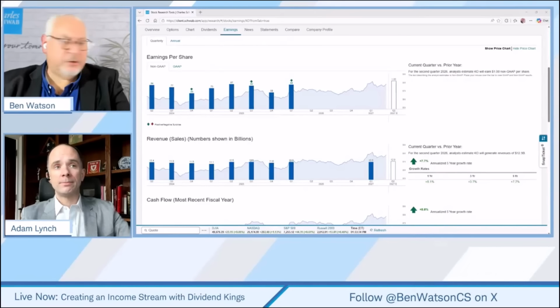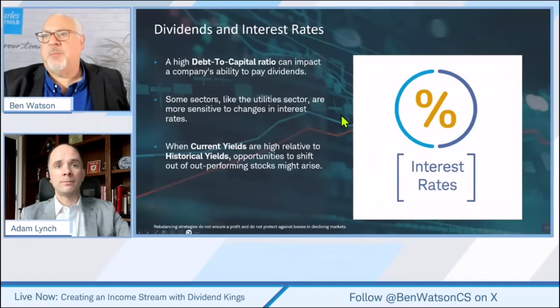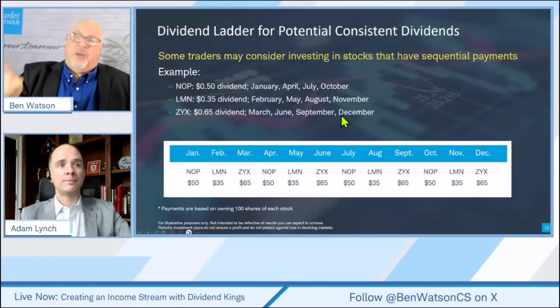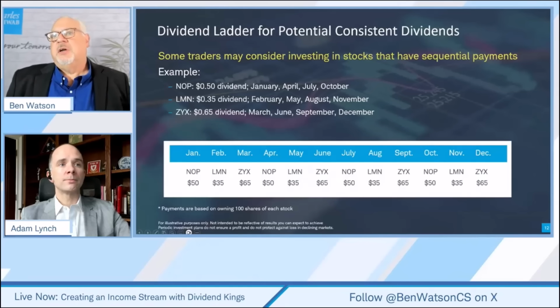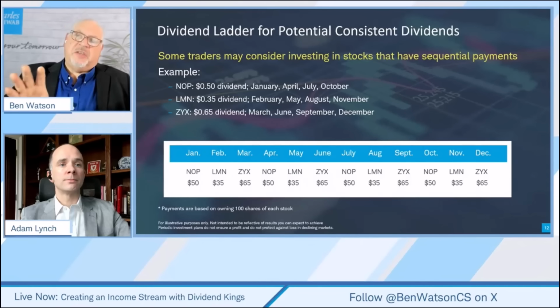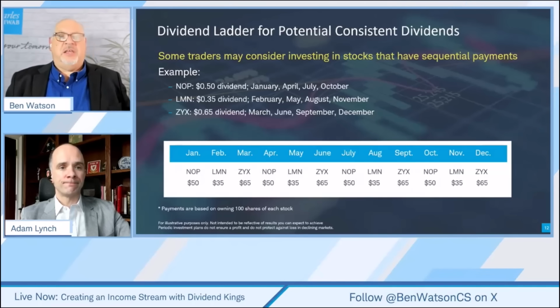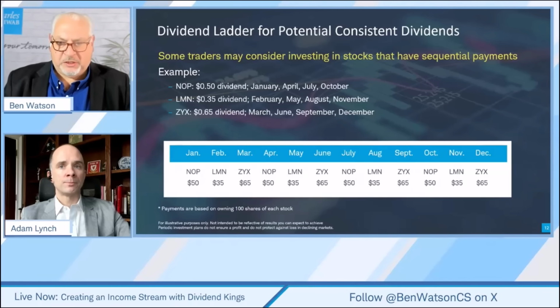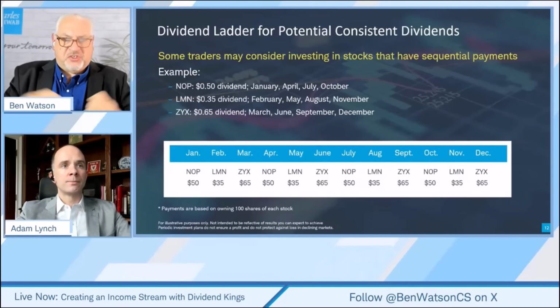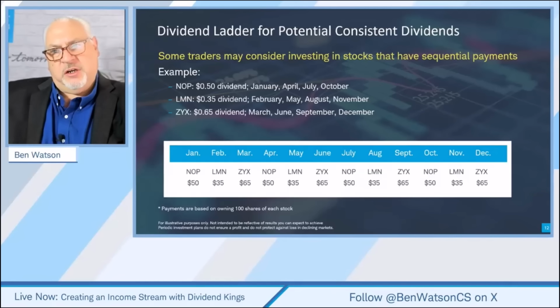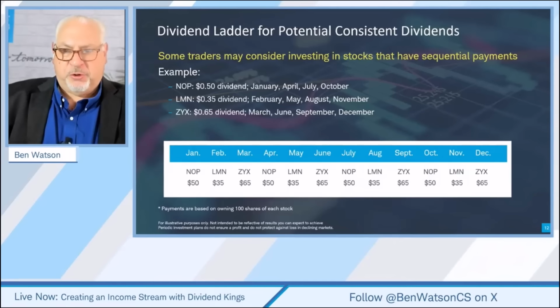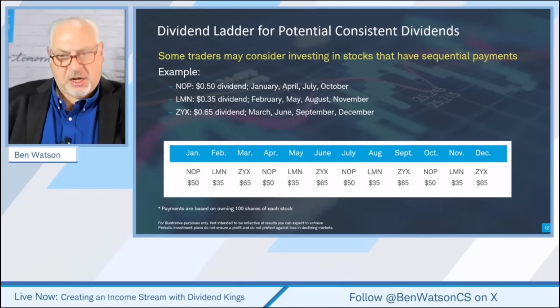Let's pop over here to our slide deck for just a second, and I want to pop forward a couple of slides to this one that talks about this idea of a dividend ladder. That's the terminology we use to describe this structuring approach, a layered approach to having dividend income.